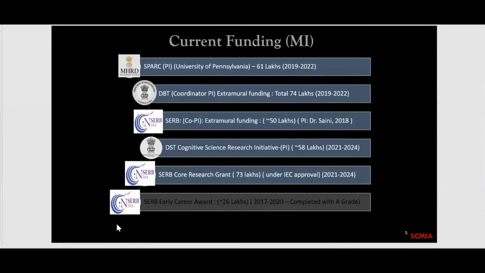So this is how we write grants, we get those grants, and the government pays my students and my JRFs. This is how the lab operates, and whatever extra money is required is supported by Symbiosis.